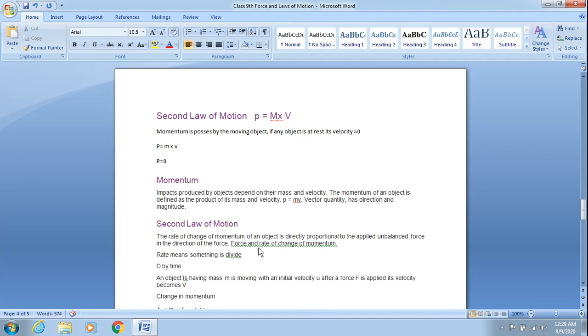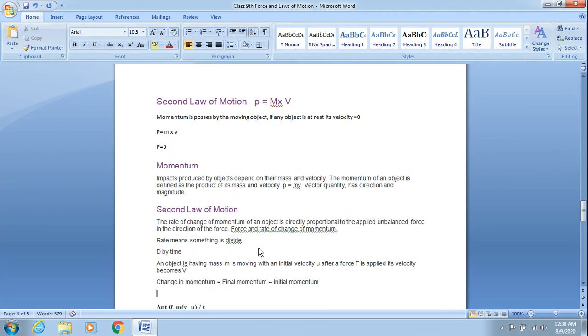Change in momentum is given by final momentum minus initial momentum. Now, momentum P is the product of mass and velocity. If it is final momentum, then it will be mass into final velocity. If it is initial momentum, then it will be mass into initial velocity. Clear? Any doubt till here? Okay. Now, let's move forward.